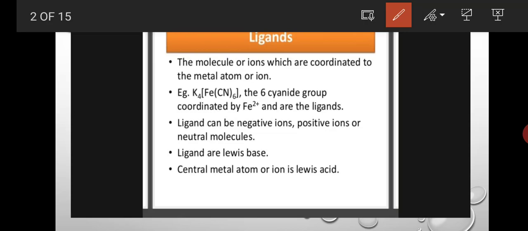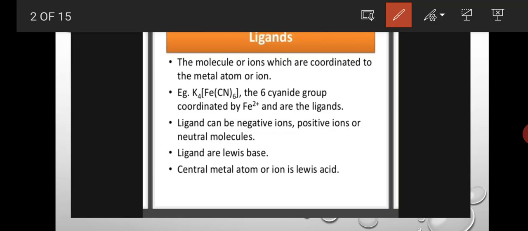The six cyanide groups are surrounded by, are coordinated to Fe2+, and these six cyanides are the ligands here. And a ligand can be negative ions, positive ions, or neutral molecules. Okay, ligand means what? That may be a negative ion, or maybe a positive ion, or a neutral molecule. Okay, all can act as a ligand.